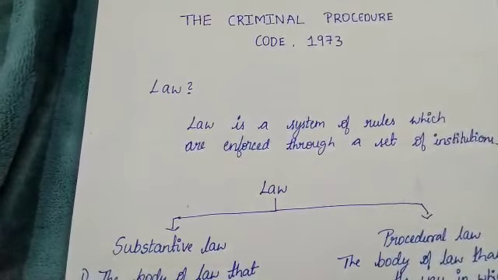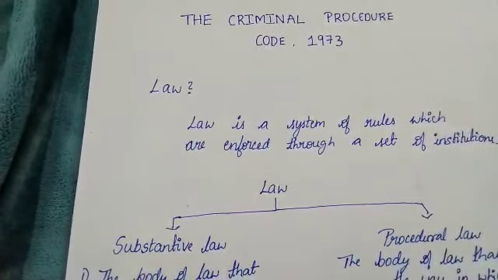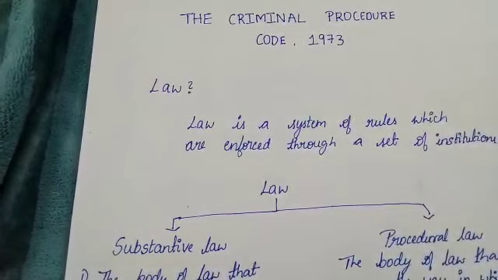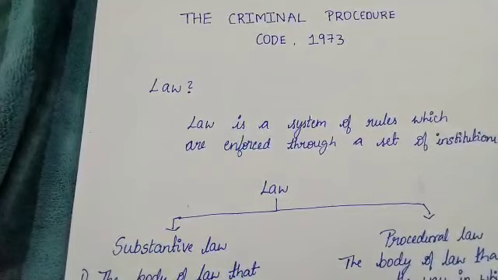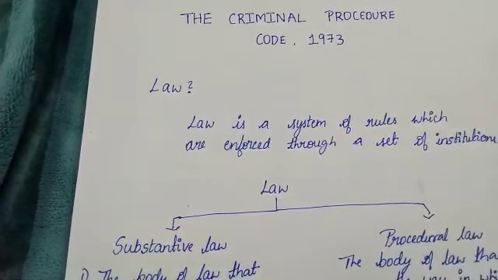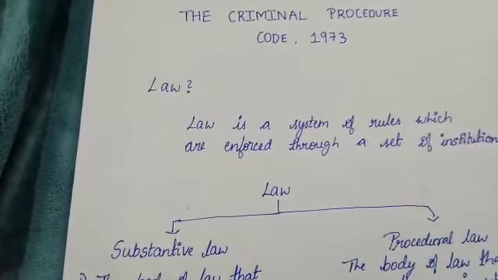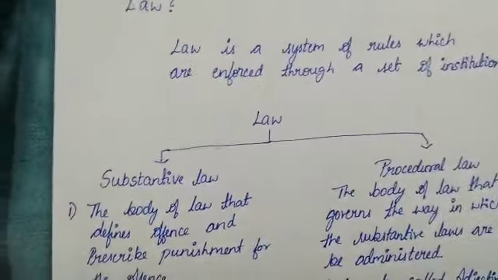So law is a system of rules which are enforced by a set of institutions, and there are uniform rules which regulate human behavior, which are also called laws. So there are many kinds of law, that is specific law, general law, civil law, criminal law, public law, private law, national and international law, statute and common law. So today we'll be understanding the two most important classifications of law: substantive law and procedural law.